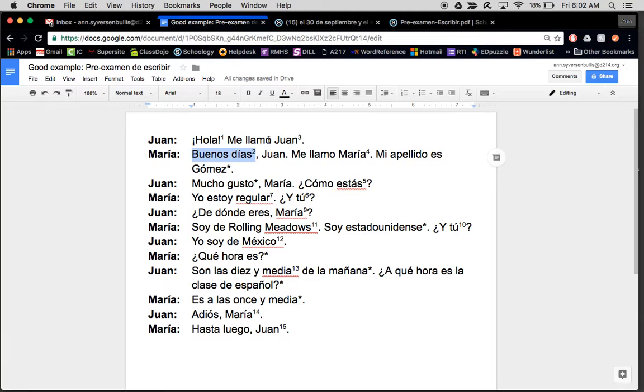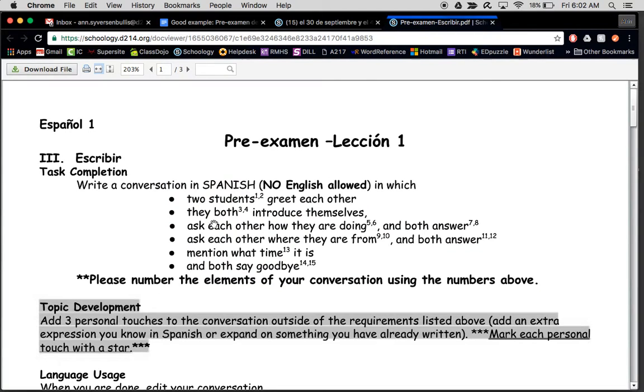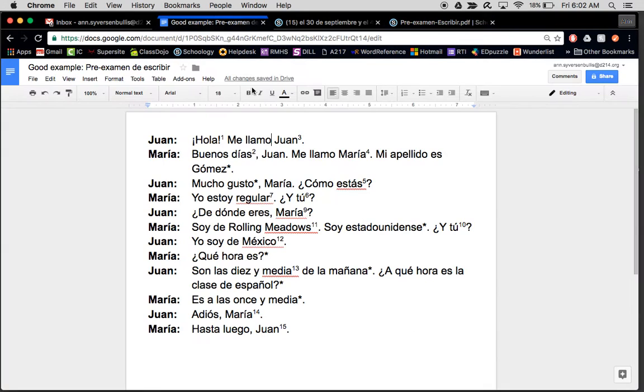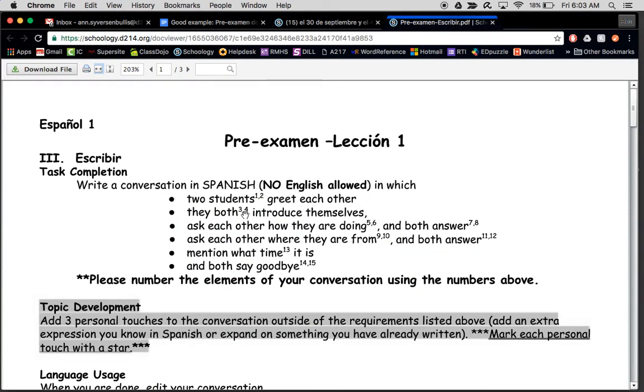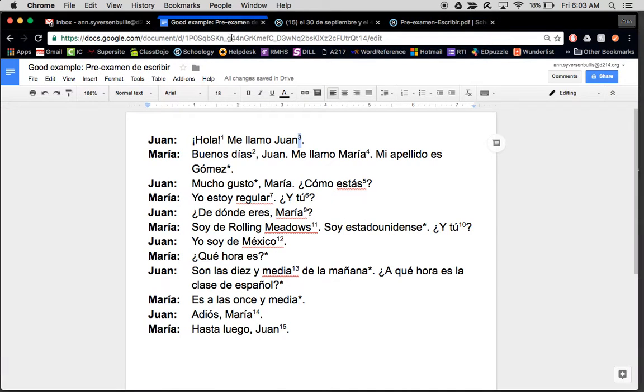Obviously, you're not memorizing this to write, but you have to use two different greetings. We know lots of greetings, so don't write hola both times. You can use hola for one, but you have to use two different ones. Okay, then the next requirement, it says they both introduce themselves. So over here we have me llamo Juan, and I've written a little 3 because that was right here. It said that you're supposed to include a 3. Over here I have Maria saying me llamo Maria, and I've included a 4 because that's what it's supposed to.